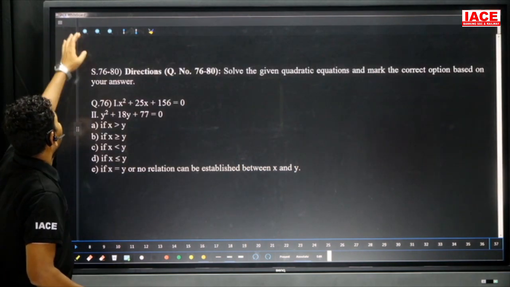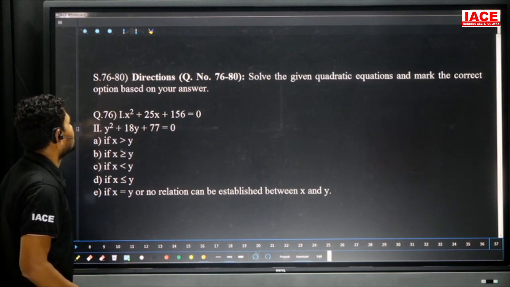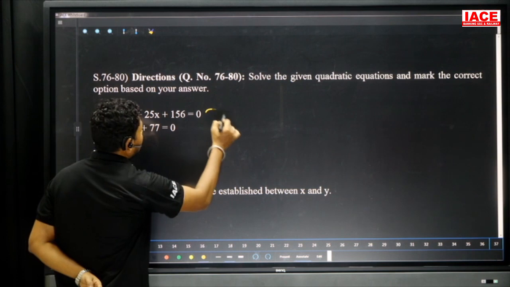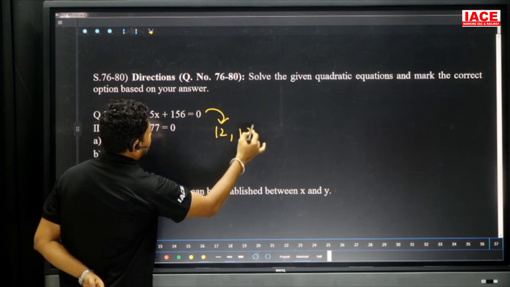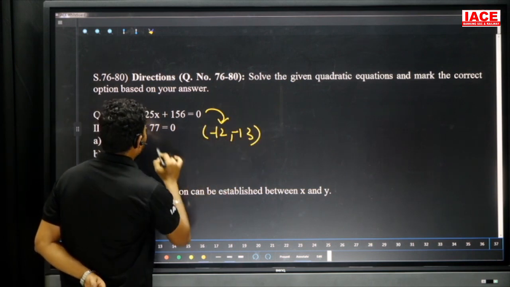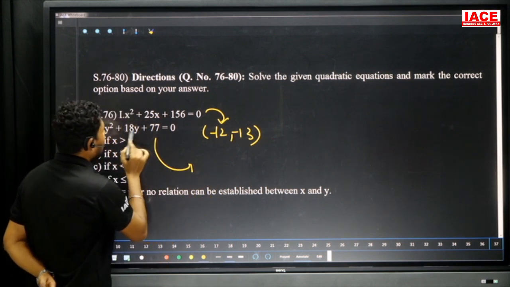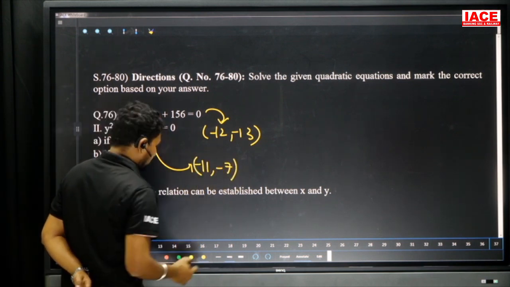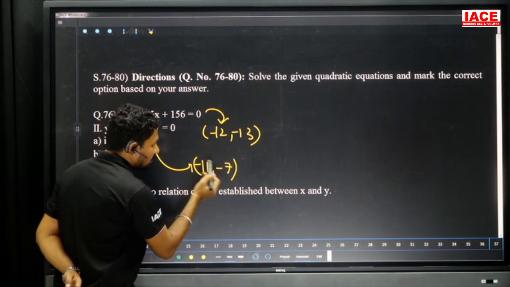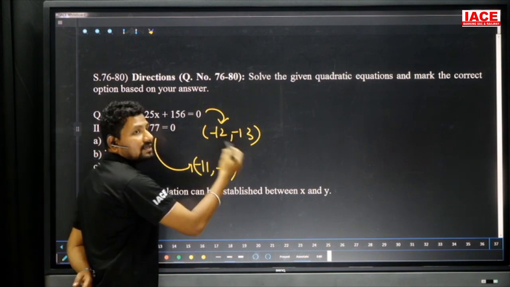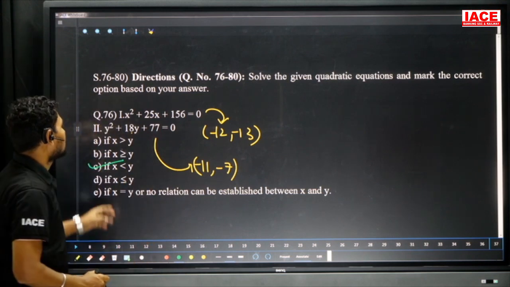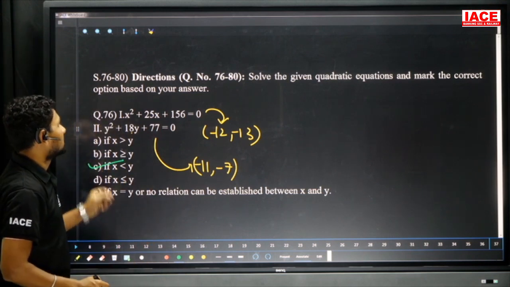Here we have quadratic equations. The quadratic equations we have to calculate. X square plus 25x plus 156 is equal to 0. This we can write 12 comma 13 and minus minus. And for this equation we have to write 18. Here we can write minus 11 and minus 7. Then we have to compare it. Looking at minus 11, minus 7, minus 12, minus 13, both are the smaller. Then you can say x less than y. Then x less than y means, so option is what here? So C is our option.